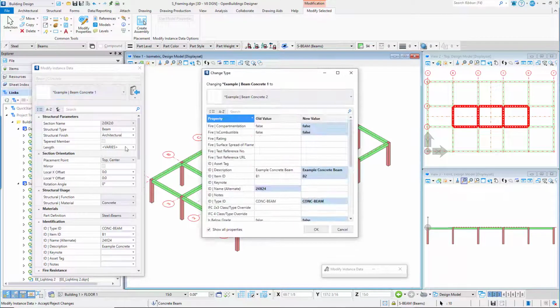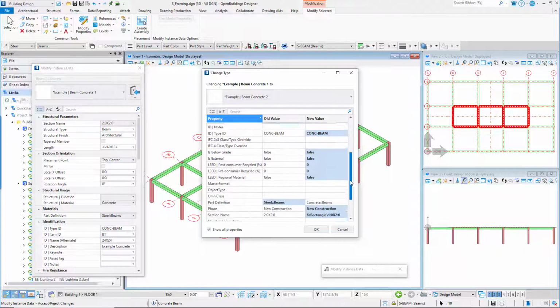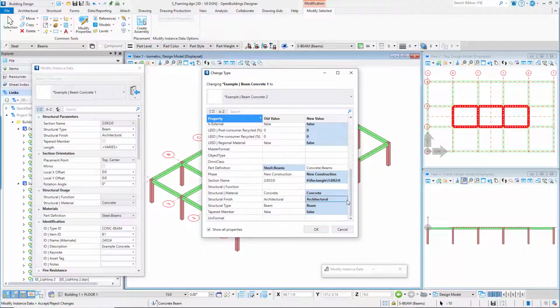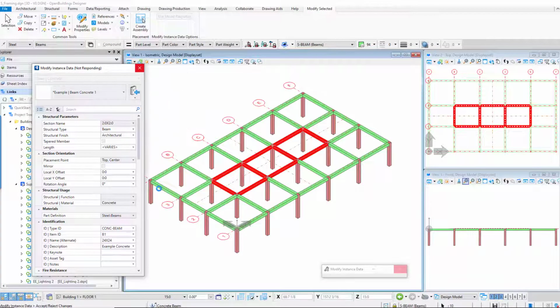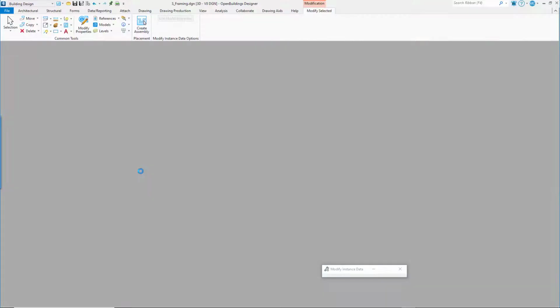The Change Type dialog box is presented, showing the old values of the element's properties and the new values. For each property, you can select to either keep the old value or replace it with the new value. Select OK. Data point in the view, and the beams are changed to the new properties, including the member size.